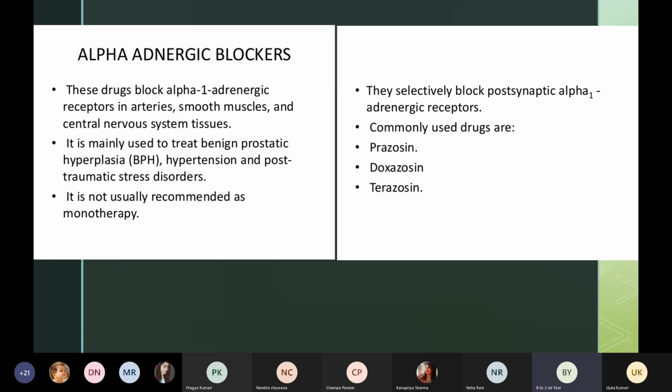Then they selectively block the postsynaptic alpha-1 adrenergic receptor. So like I told you, these medicines ये क्या करते हैं, ये postsynaptic alpha adrenergic receptors को block करते हैं, which are found in our arteries, which are found in our smooth muscles and also in the central nervous system. They will block the receptors so that they will not function. Then the commonly used drugs are prazosin, doxazosin, terazosin. Okay, so these are the commonly used medicines under alpha adrenergic blockers.